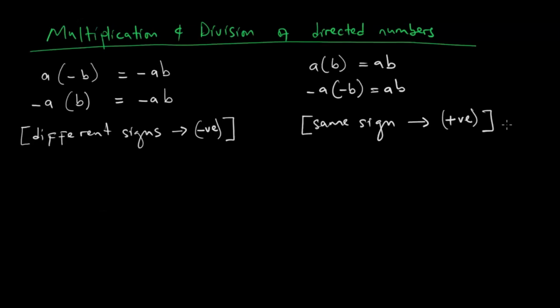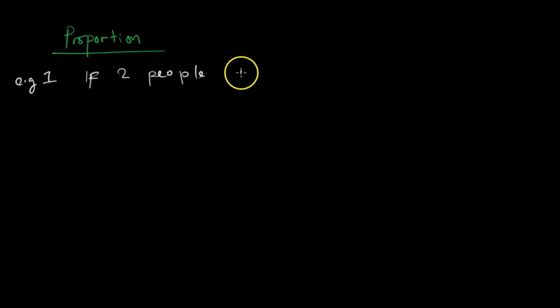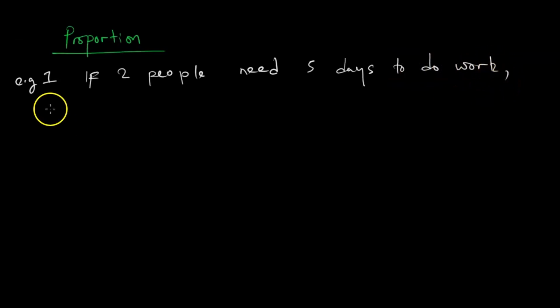Now let us look at proportion. Looking at proportion, it's best we kick off with an example. So our example iri kuti if 2 people need 5 days to do work, how many days do 3 people need?